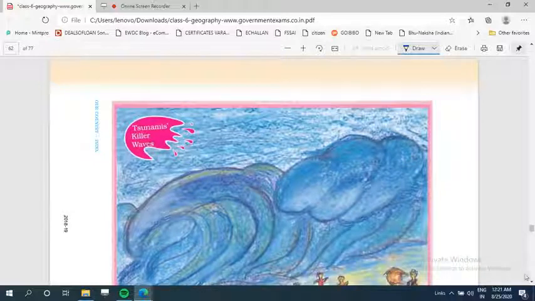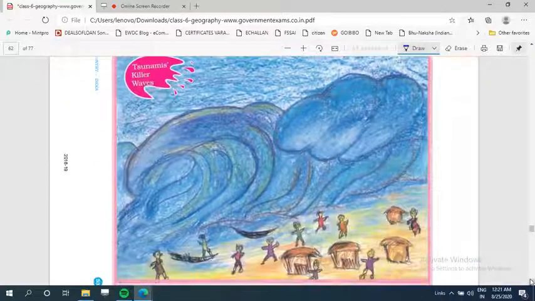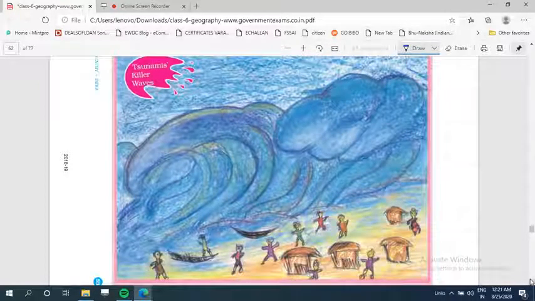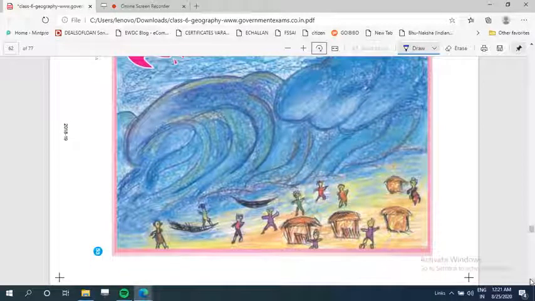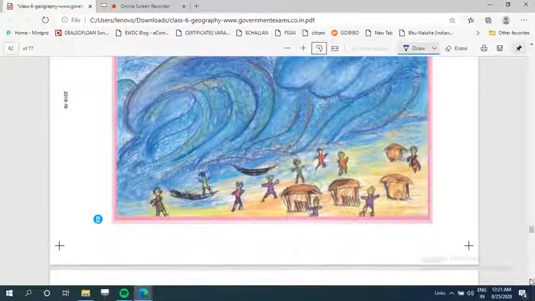Yes, this is the drawing made regarding that tsunami, how the waves are there in the sea, ready to swallow all the people and huts and everything which was there on the coast of the sea.